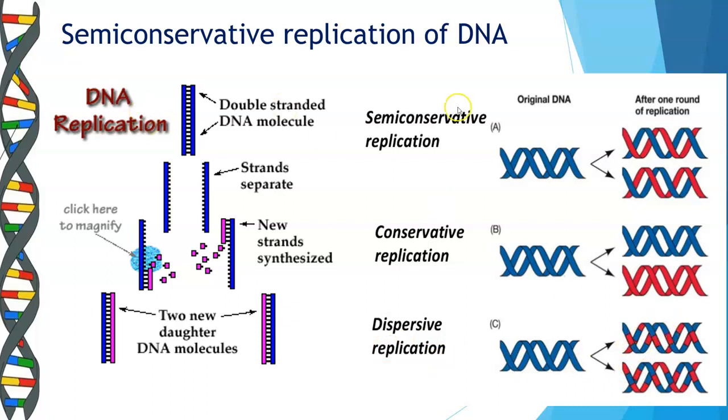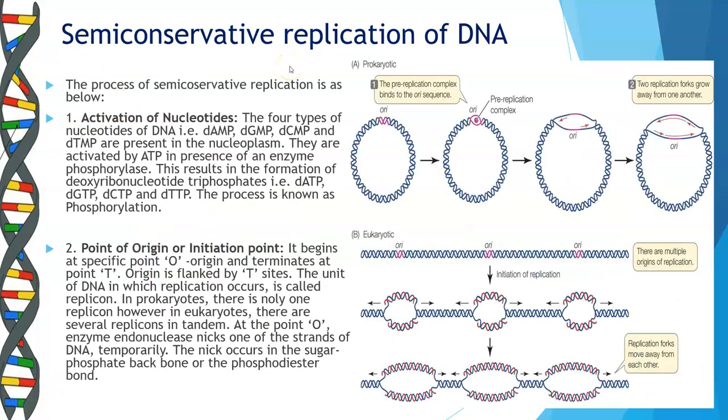We have dispersive replication, where you have part new and part old of the strand being formed. But in our case, the mode of replication is semi-conservative, where you have 50% of the original DNA molecule and 50% of the newly synthesized molecule. So this phenomenon is called semi-conservative replication. Students, let us now begin with understanding the concept of semi-conservative replication of DNA.